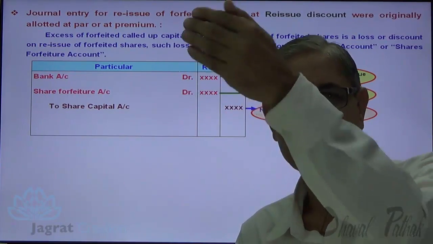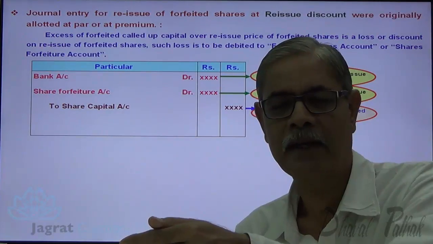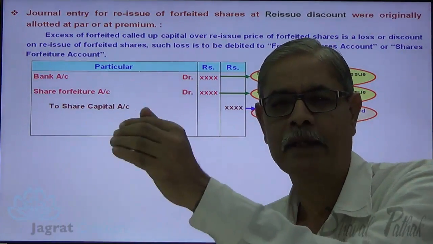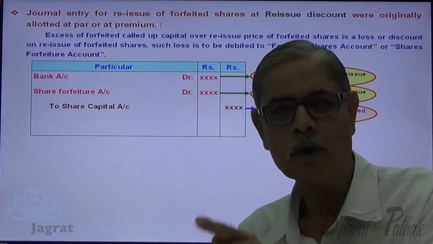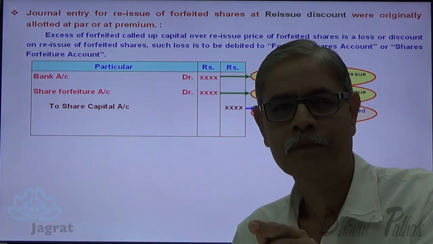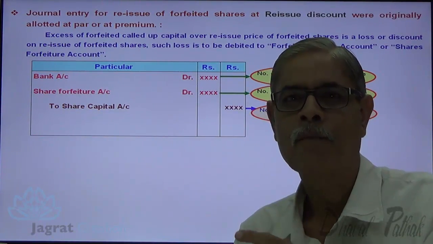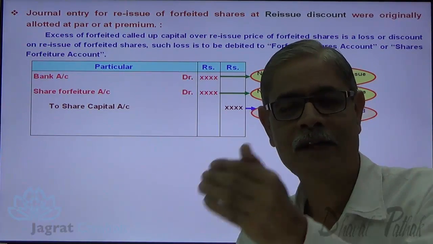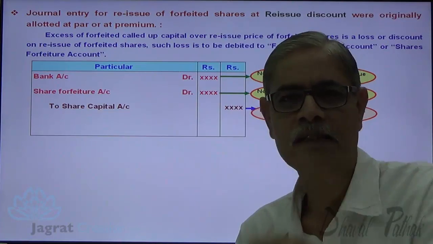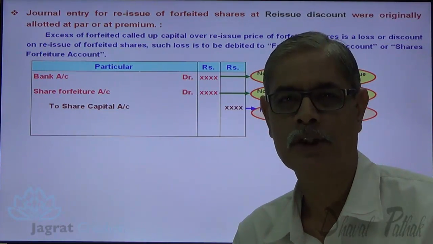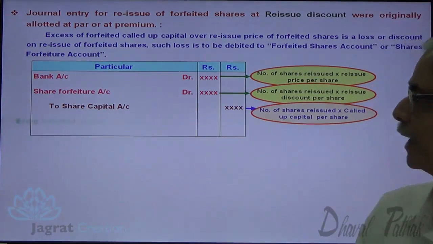Now look at the journey of share capital account. When shares were originally allotted, amount called up thereon was credited to share capital account. On forfeiture, the same amount that has been credited to capital account gets debited. Now the same share capital account once again gets credited on reissue of forfeited shares. This is the journey of share capital account. Now, this is the forfeiture entry. This is a narration.